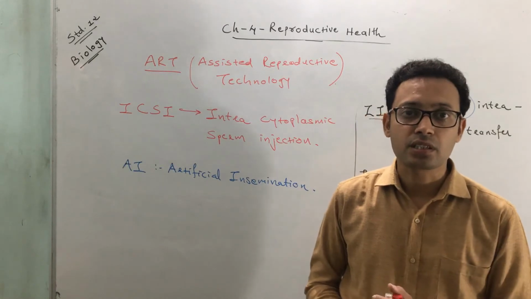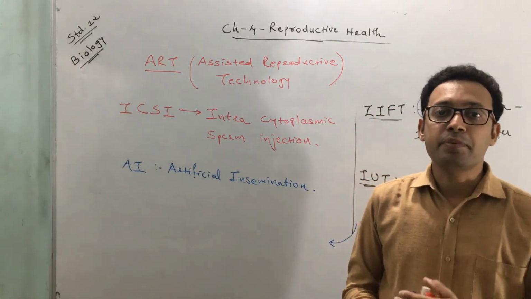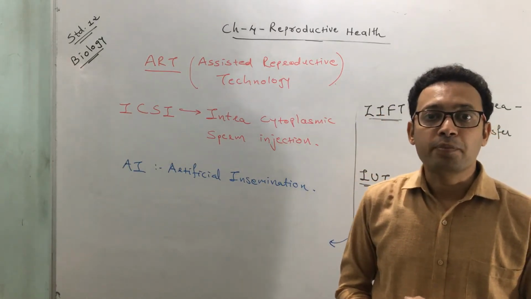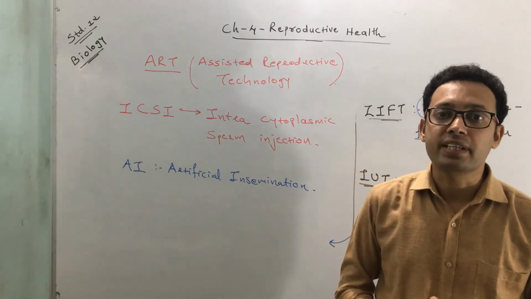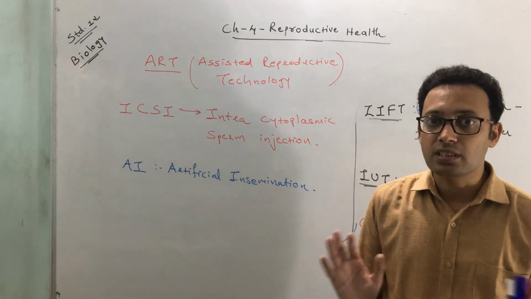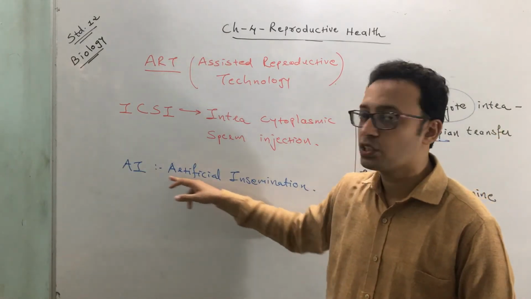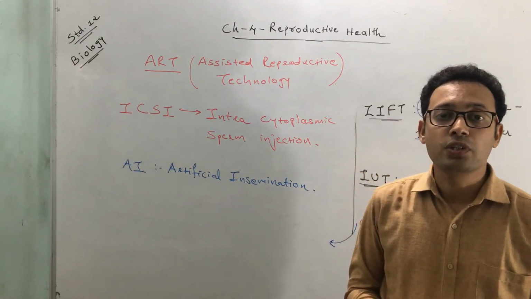Okay, these are the numbers, and from that 60% should have proper shape and size, and from that 40% should have vigorous motility. You know it, this is a normal phenomenon. What is going to happen? That is called as artificial, that is going to happen.